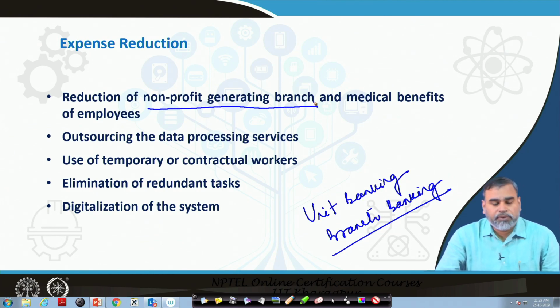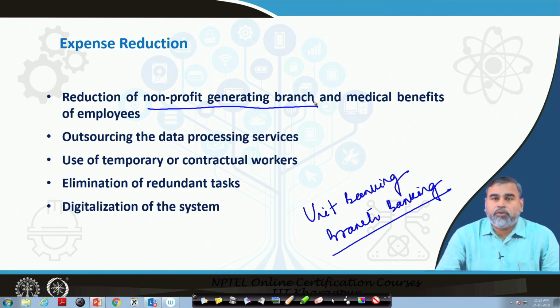Instead of employing many full-time employees of the organization, if at a particular point of time, for any specific reason, manpower is required to analyze or process the data, then it is always better to have temporary or contractual workers.